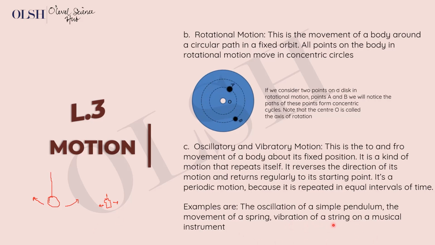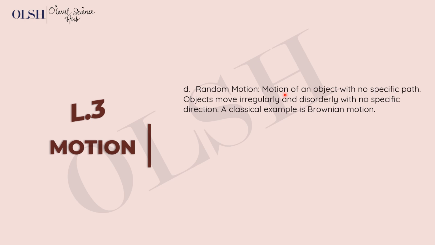We have the vibration of a string on a musical instrument, maybe a guitar, right? Once you strike it, you see it's fixed on both ends, but it can move up and down, up and down. That's vibratory motion. It can't leave that fixed position, but it can just move slightly upwards, downwards, and that motion is repeated continuously until the influence is dead. Random motion is the motion of an object with no specific path.